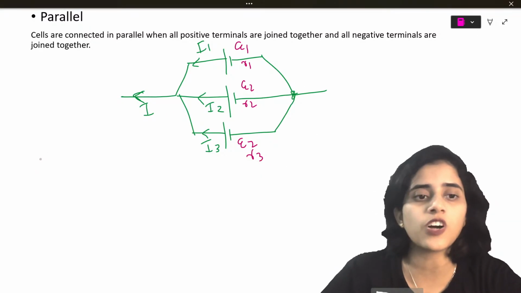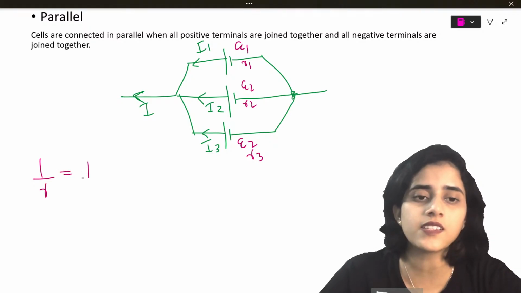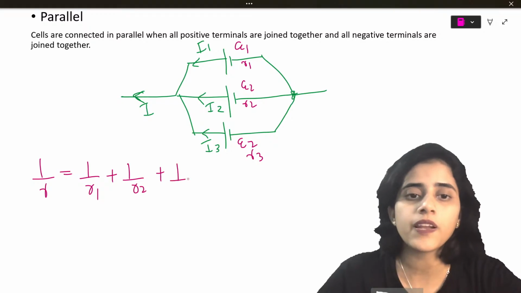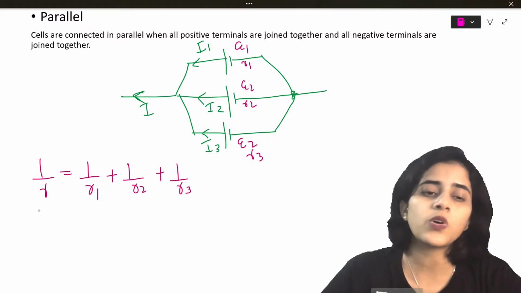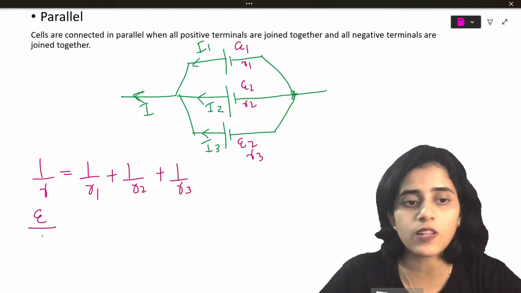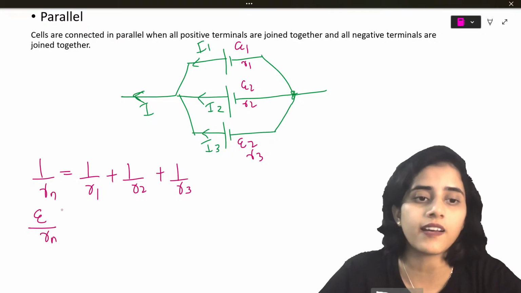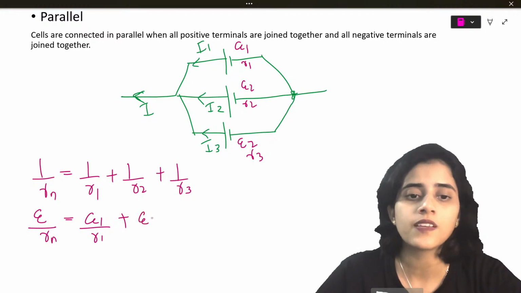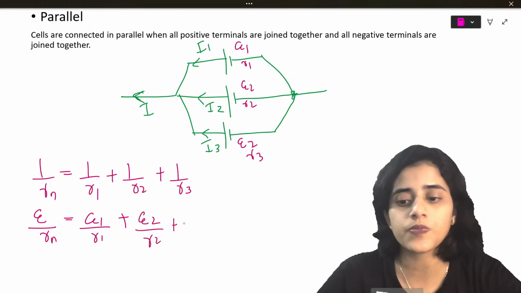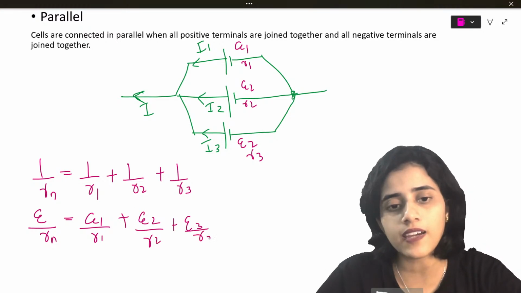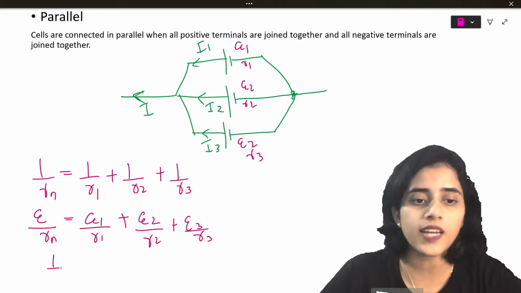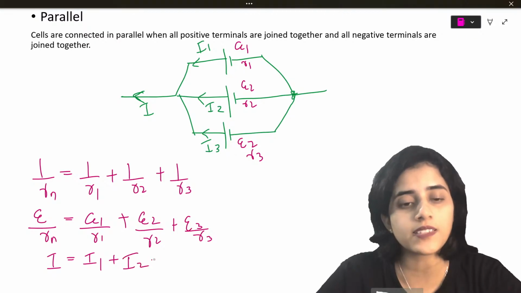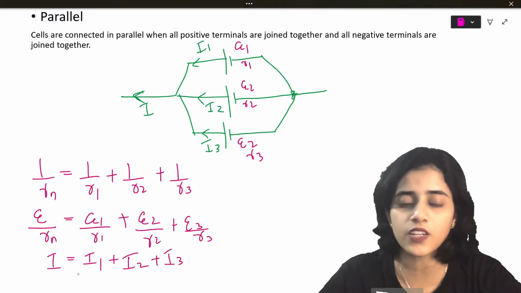So let's write down the first formula. Formula for total resistance is 1 by R is equal to 1 by R1 plus 1 by R2 plus 1 by R3. Now what will the EMF be? EMF divided by R will be E1 by R1 plus E2 by R2 plus E3 by R3. Now we also know that current is equal to I1 plus I2 plus I3 because this is a parallel circuit.